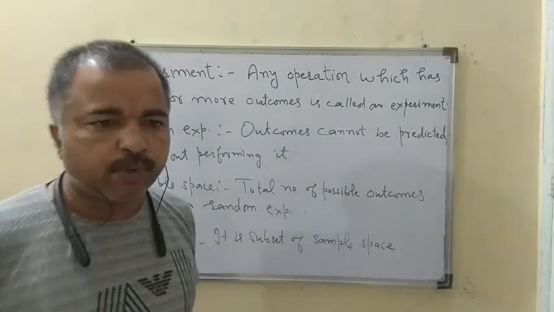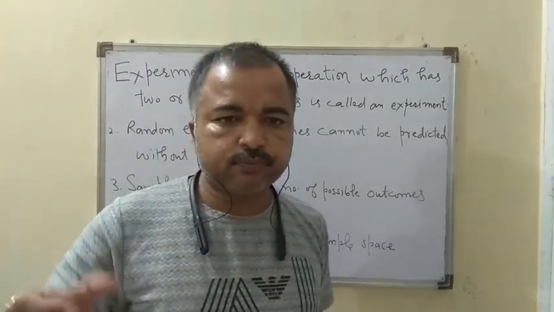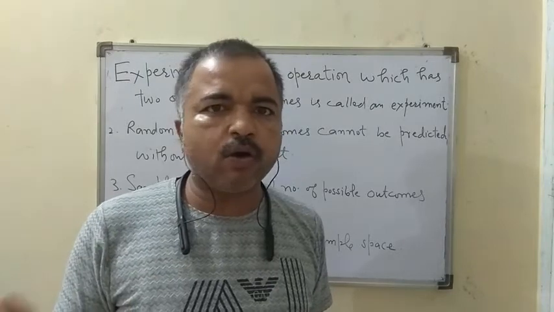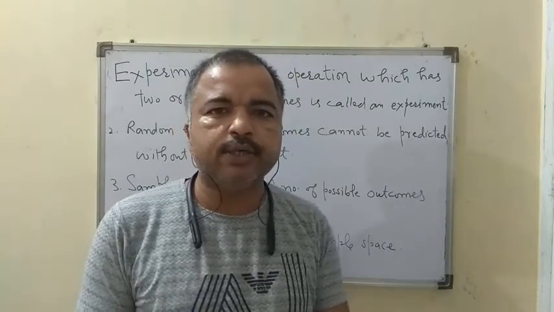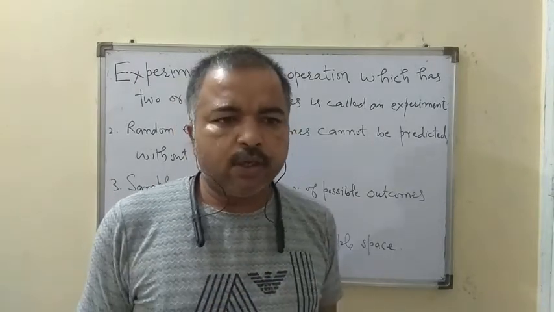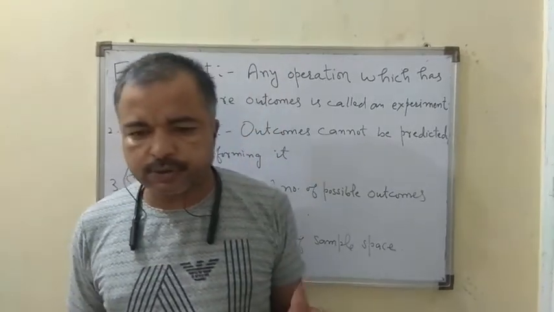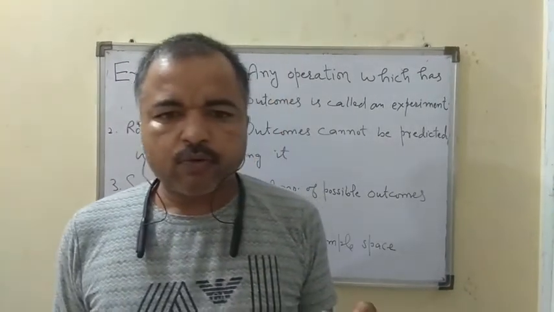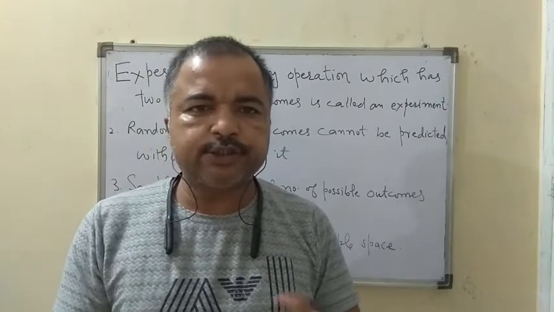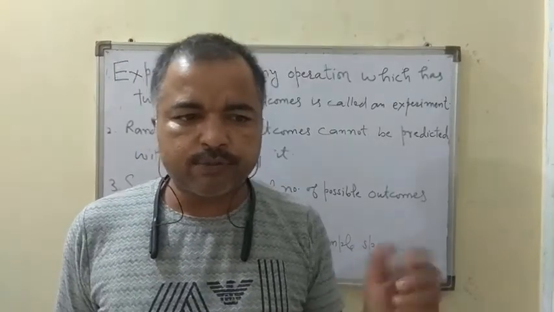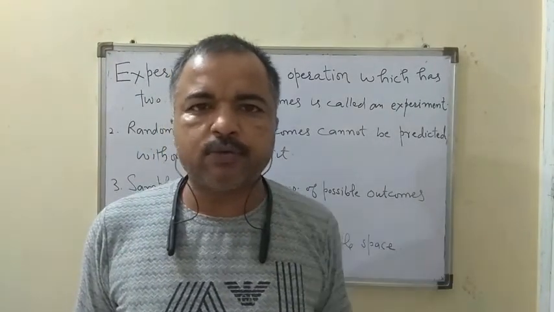First, take the example of a coin toss. If we toss a coin, either head may come or tail may come, so this is an experiment. Let us suppose there is a coin whose both sides are the same, printed one on the upper side as well as one on the lower side.